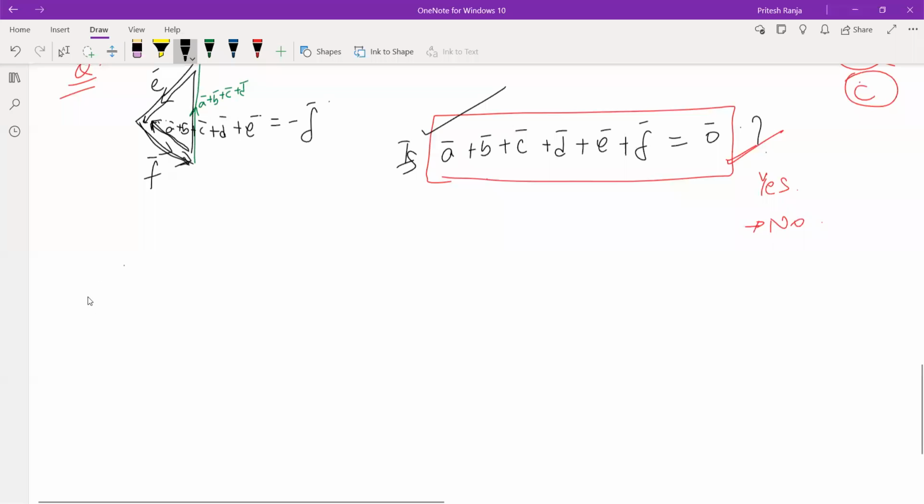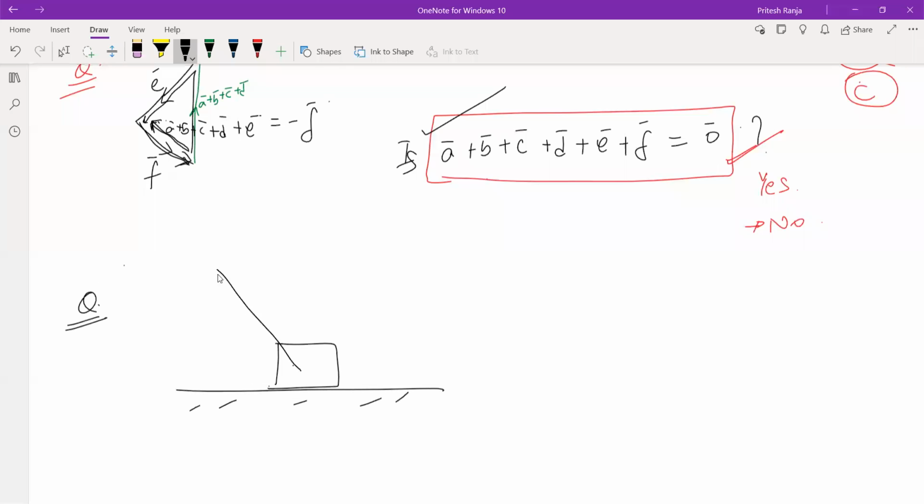So let us see the use of this in real life. Let us say this is the block. If you are pulling this block, let us say you have attached two threads and you are pulling this block using the two threads along this direction. So in which direction the block will go?